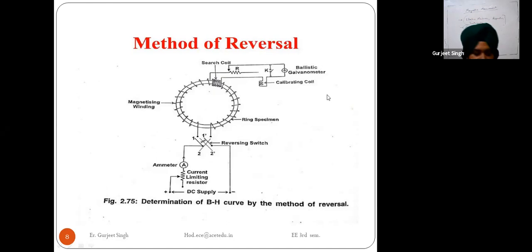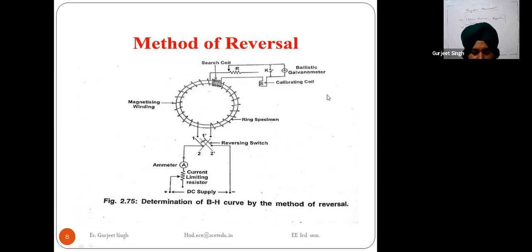When we use this tape wound on the ring specimen and on the search coil, they provide the insulation. We are using it for the insulation purpose.